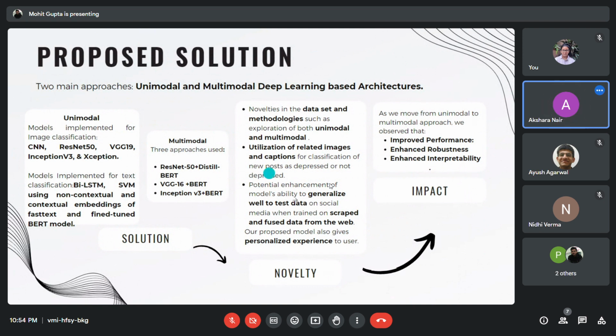As part of our efforts to introduce novelty in this project, we created a web-based dataset by scraping social media posts. This dataset is specifically designed to build a web-based depression classifier that could accurately detect signs of depression based on social media posts. Furthermore, we worked on building a multimodal architecture that could effectively process both image and text data from this web-based dataset. By combining the strengths of image-based and text-based models, our goal was to create a powerful depression classifier that could accurately identify signs of depression in social media posts.